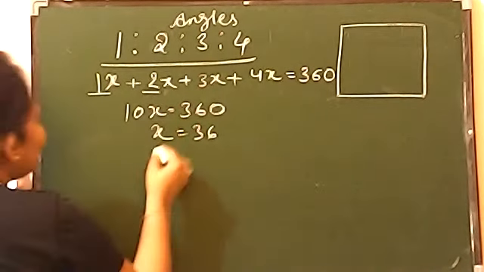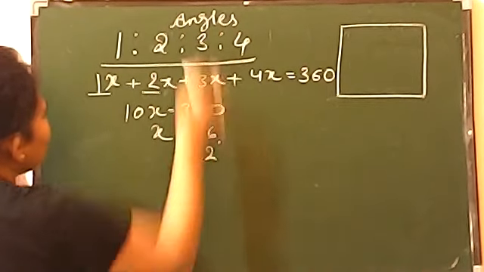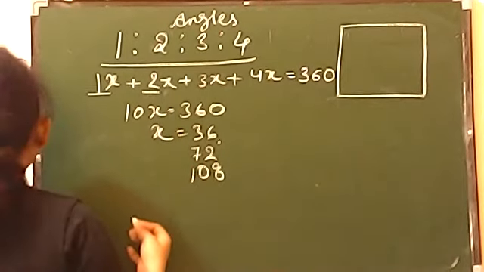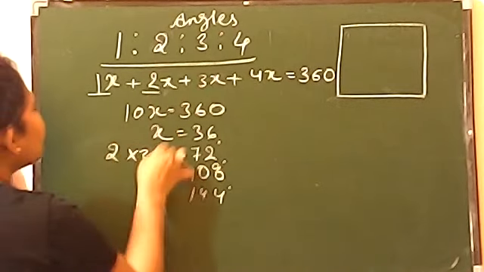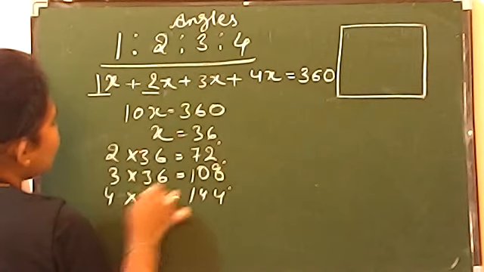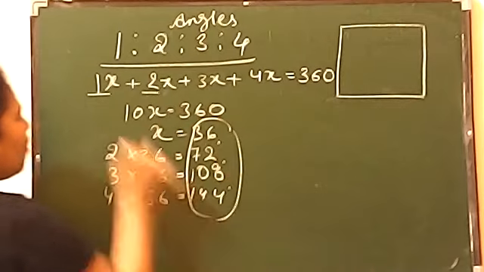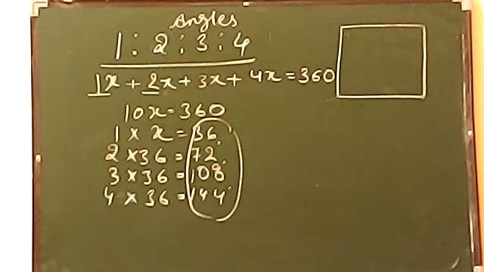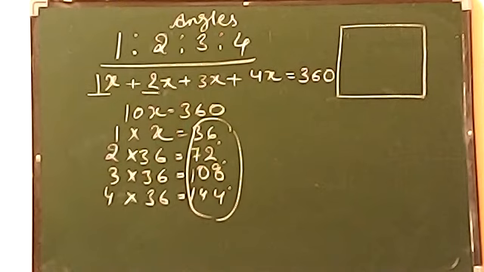Now the angles will become, the first angle will become 36, second angle will become 72, third angle will become 108, and the last one will be 144. How? 2 into 36, 3 into 36 and 4 into 36. Now as you all can see, the carpenter has given the design of the angles like 36, 72, 108 and 144. That means it is asking here what should be the actual angle between the adjacent sides.